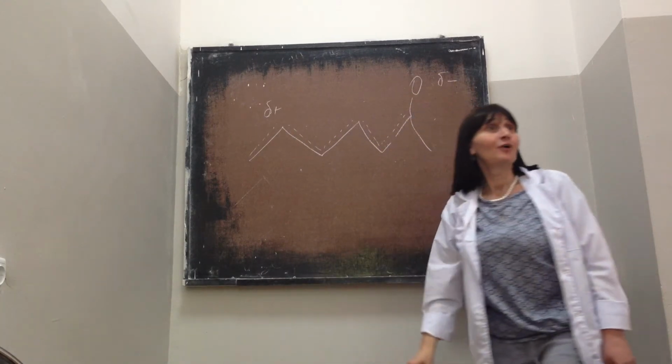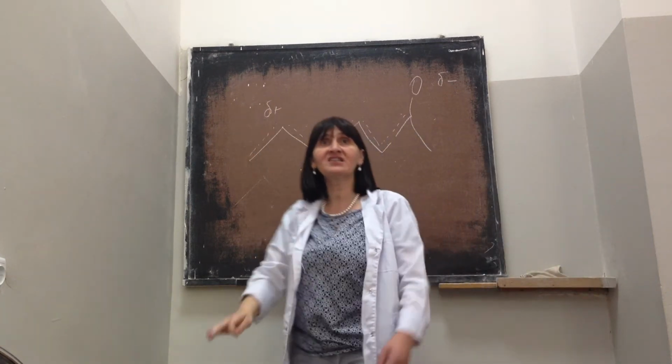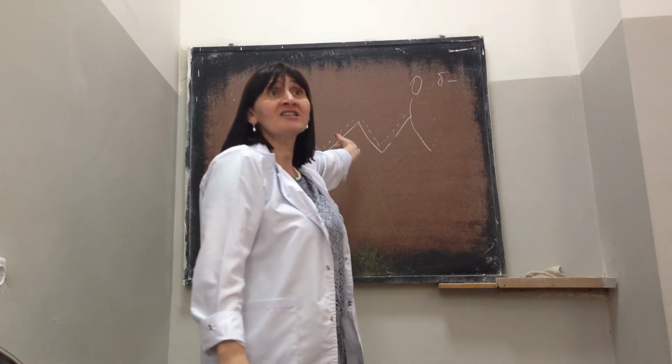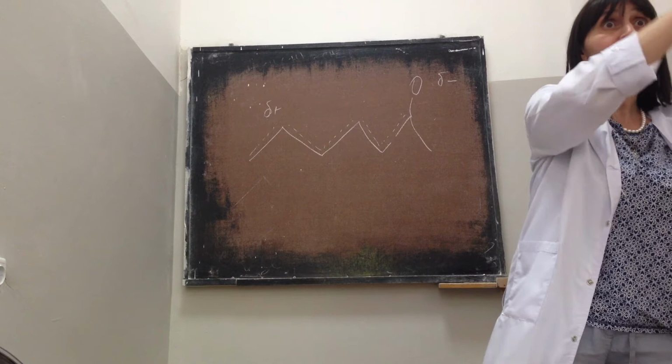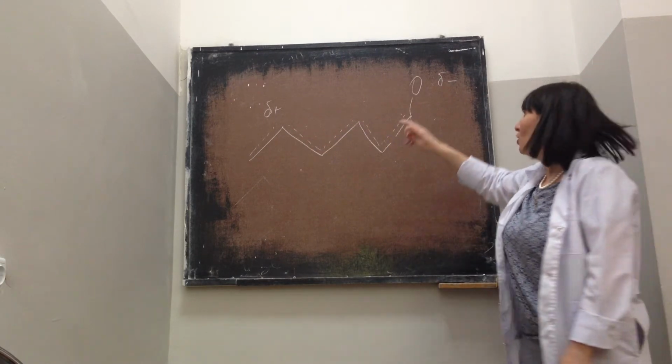Hold on. What does it mean? Here you see the distribution of density over the whole molecule. Why? Because of this resonance hybrid. What does hybrid mean? Something together. 2 structures, 3 structures, 4 structures. So here you have the mesomeric effect of oxygen.